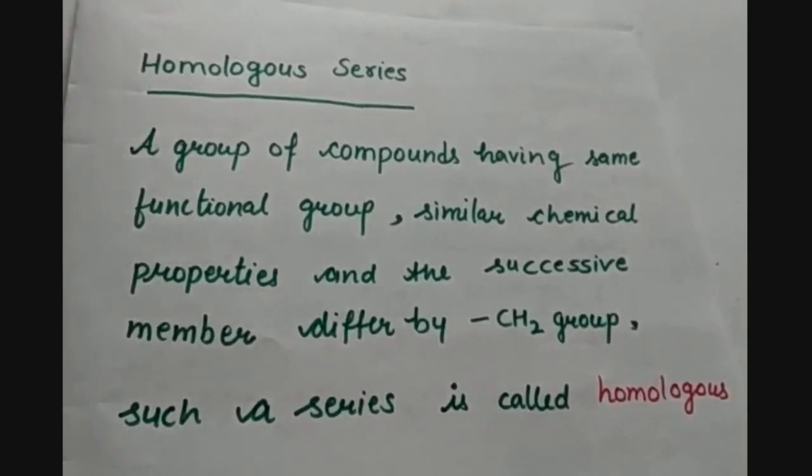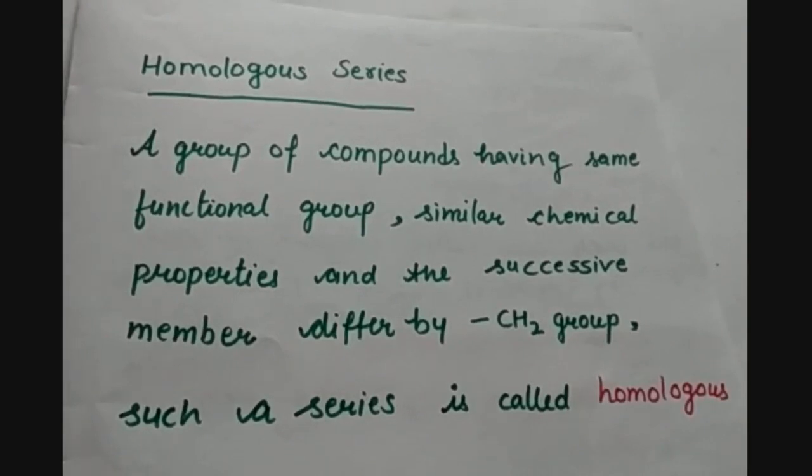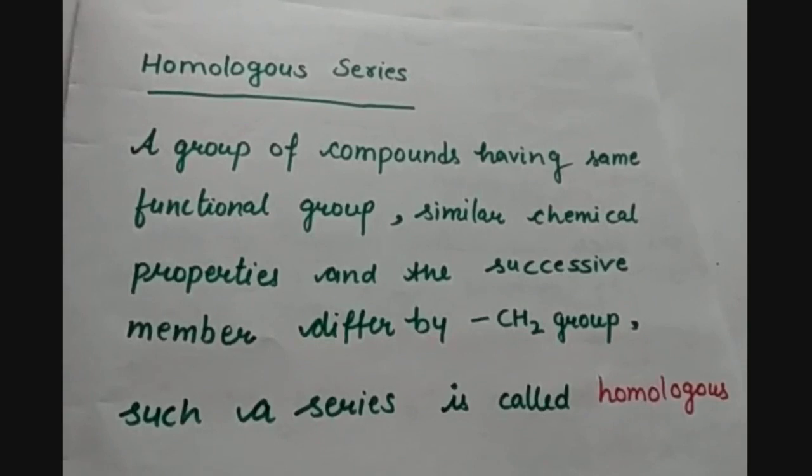That means that we will be having a group of compounds, or in a single compound we are having some elements. And if we are talking about organic elements, so there will be carbon and hydrogen. But along with the carbon and hydrogen chain, we will also be having a particular functional group. So we have studied what is functional group. Functional group is an atom or a group of atoms which is attached with the organic compound to give its particular characteristics to it.